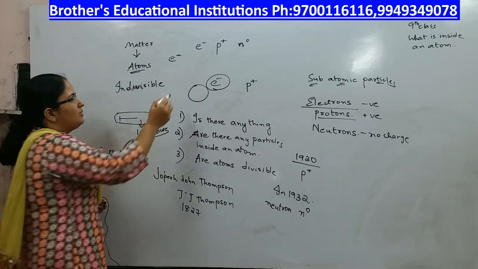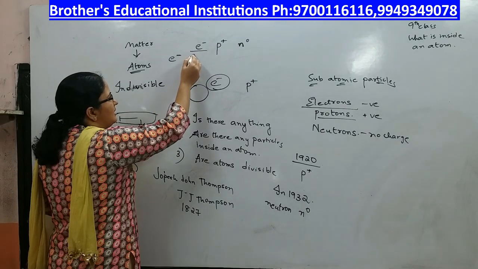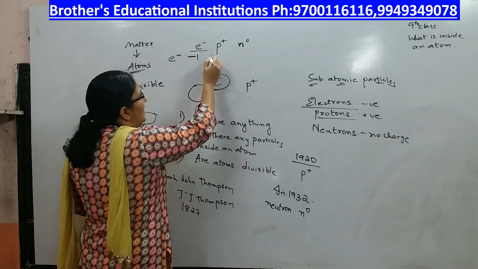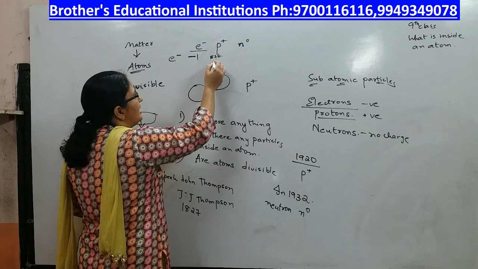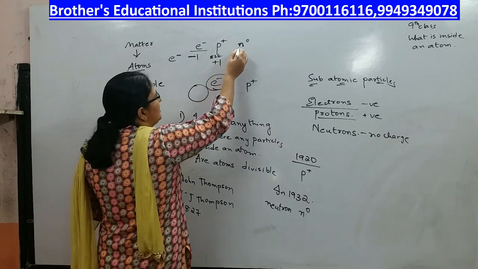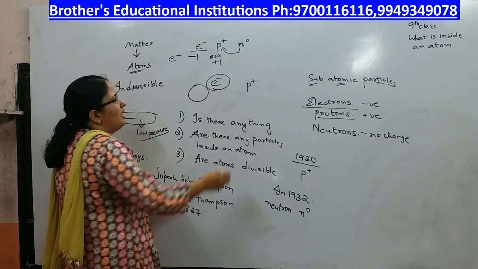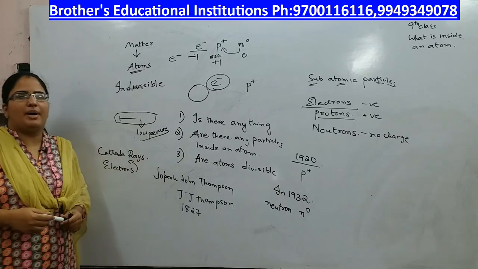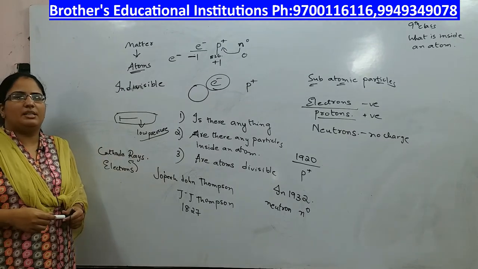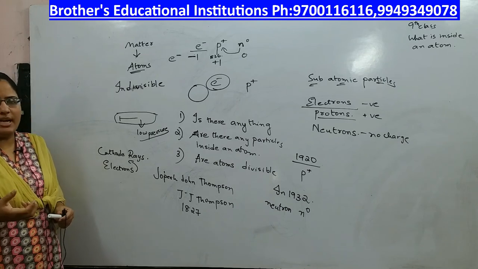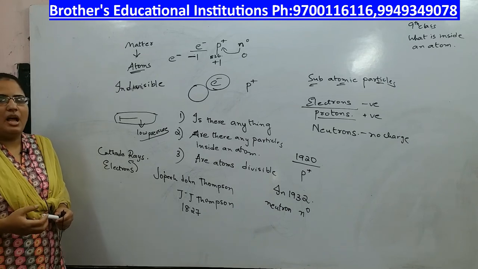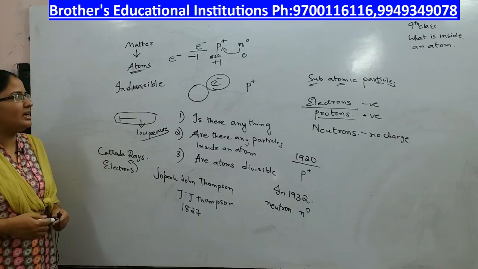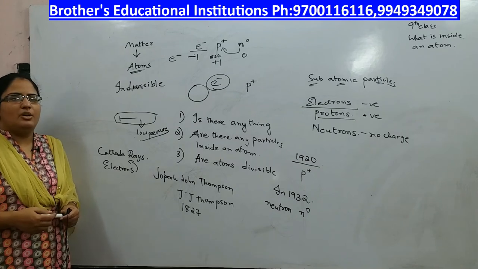Now, the electron's mass is negligible. Its charge is unit negative charge, that is minus 1. Protons have 1836 times the mass of electrons and their charge is plus 1. A neutron's mass is almost the same as that of a proton, but the charge is 0. So this is how they discovered the subatomic particles. Subatomic particles are the particles which are smaller than the atom and which are inside the atom. There are three subatomic particles discovered: electron, proton and neutron.